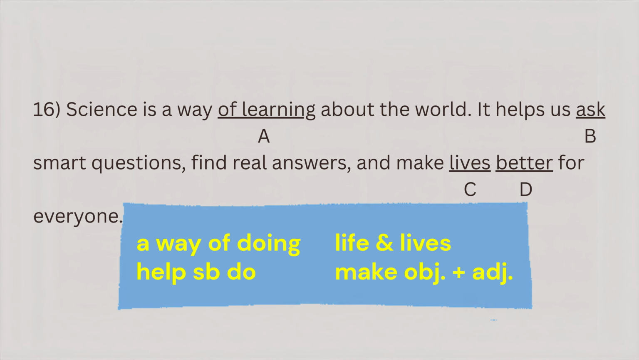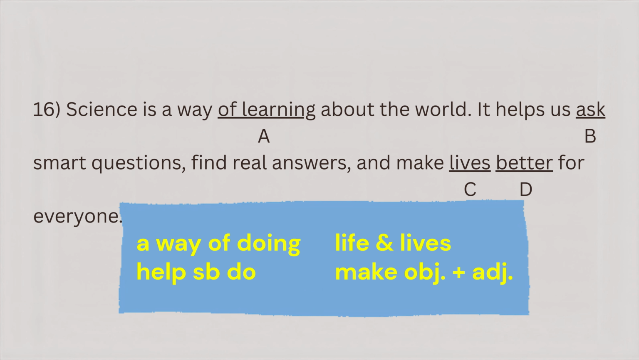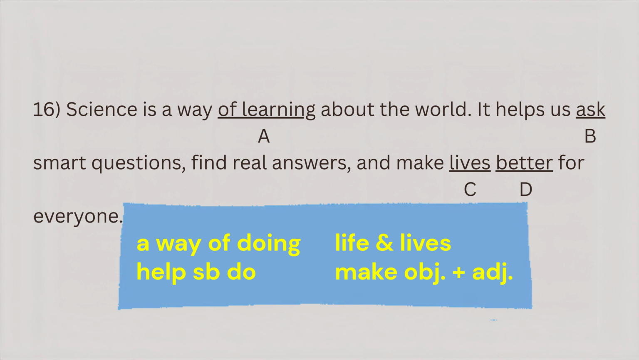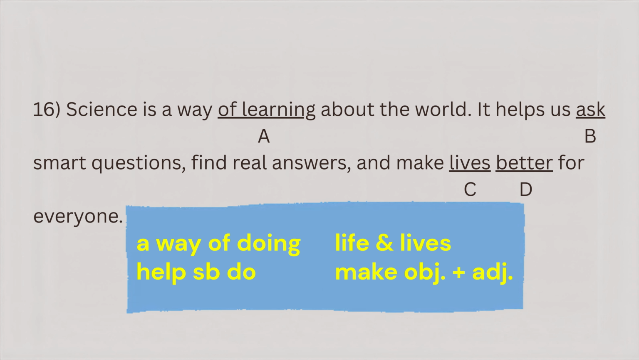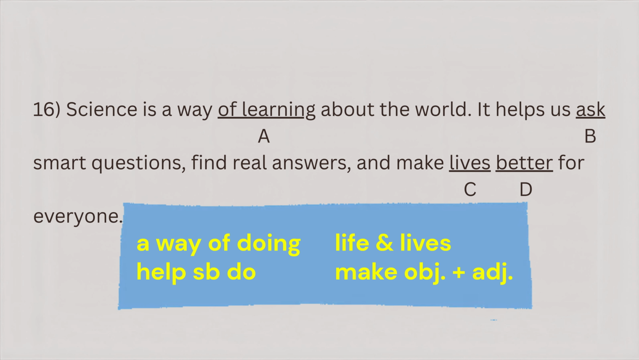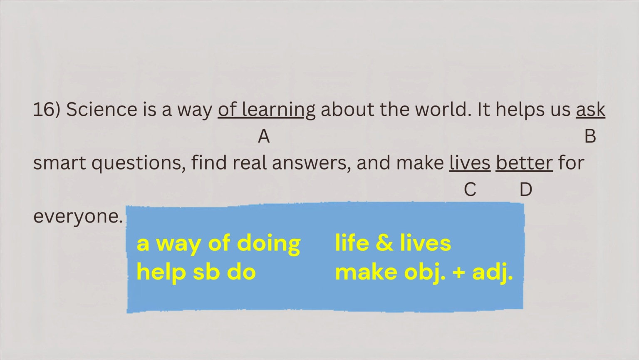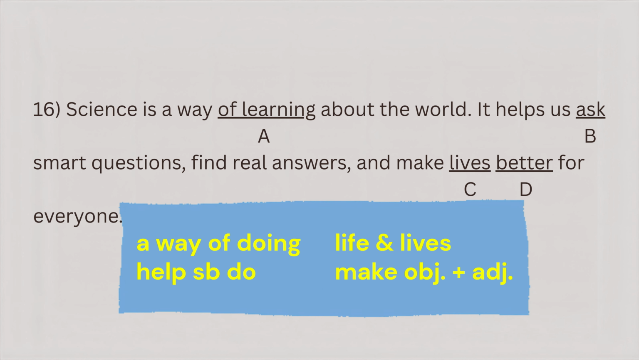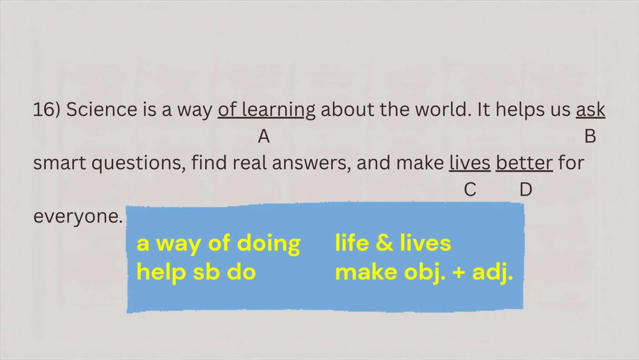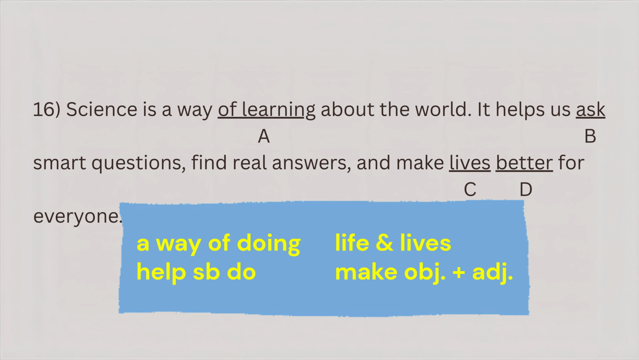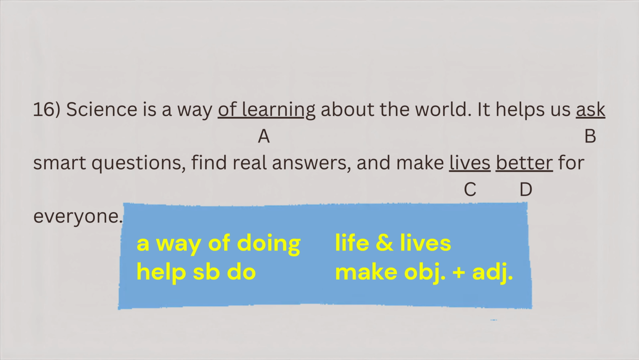B. Ask. Now let's move to part B. The sentence says, it helps us ask smart questions. And yes, that's exactly how we use help in English. After help, we use the base form of the verb. No to, no ing, just clean and simple. Now look at some examples. Help students understand grammar. Help monks recite clearly. Help children learn with joy. So again, this part is smooth and correct. Verdict: no error in B.